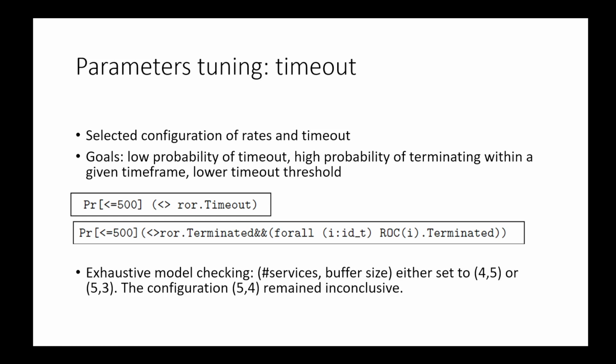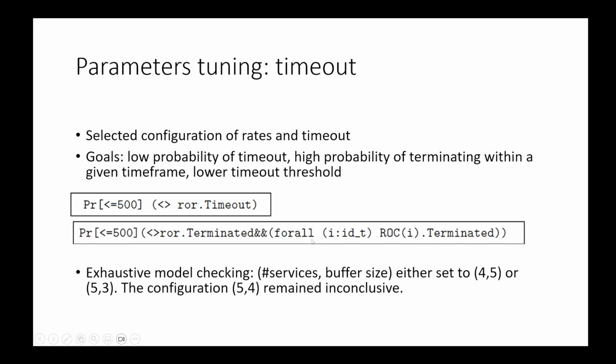A similar scenario concerns the values of rates, of delays in reading and writing, and the timeout. We want to have a low probability of timeout, a high probability of terminating within a given time frame that we fixed also as a parameter, and a lower timeout threshold. This is to reduce the state space. Again, statistical model checking was employed to measure the probability of having a timeout and the probability of terminating.